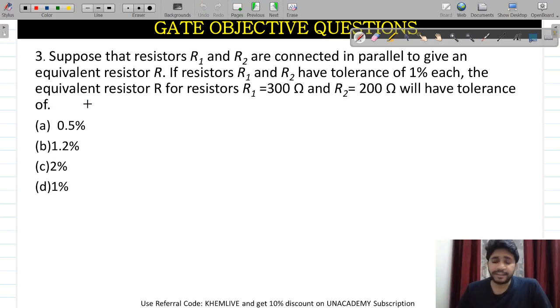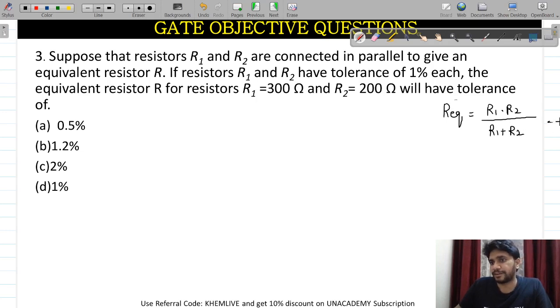This is another question of the same kind, but here we need to find the equivalent value. Here we need to find the R equivalent percentage error. R equivalent in this particular case is a parallel connection, so it will be R1 R2 divided by R1 plus R2.